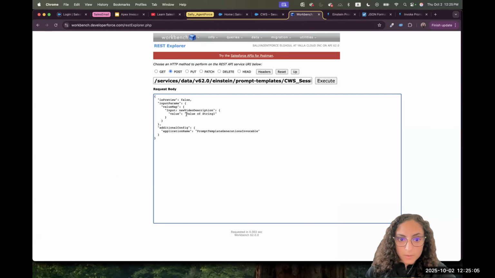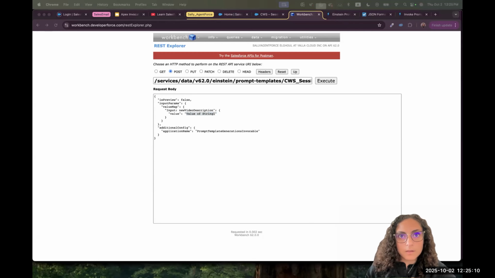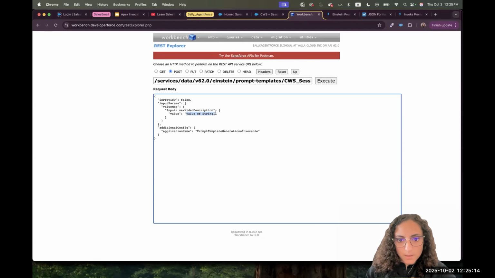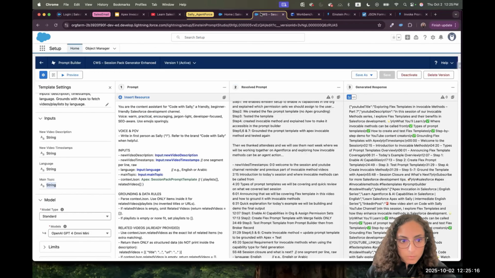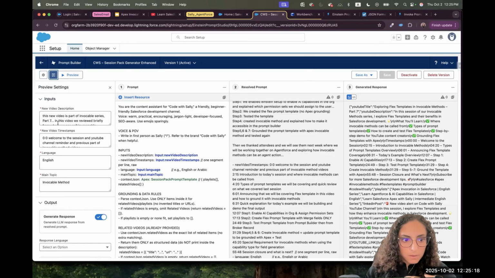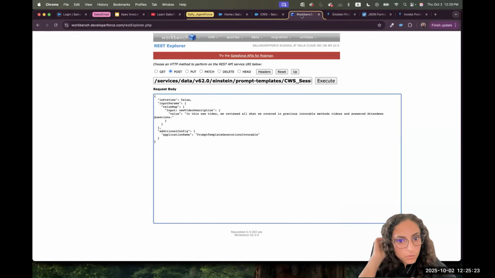And what's the value? The value is whatever I want to pass. Let's take something simple, as if I will type this in the LWC, the value is what we tried here, like what I put in the new description. I'm just using a shorter version, so it's easier for you to follow.